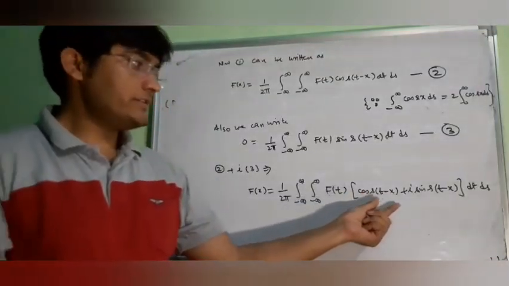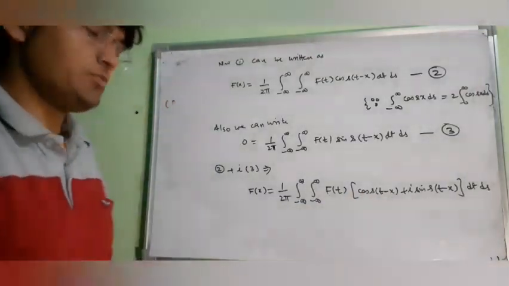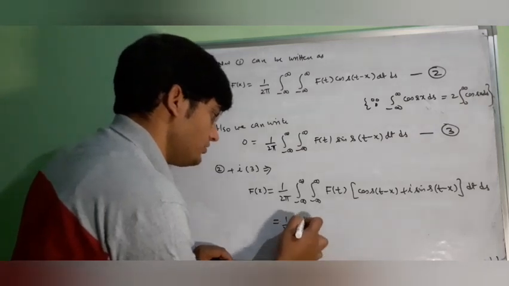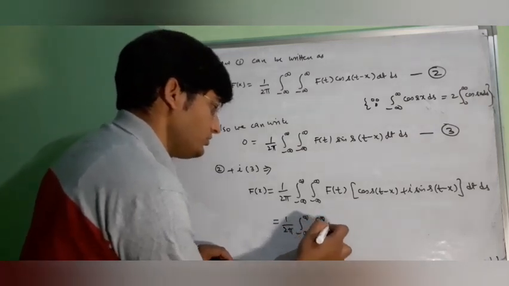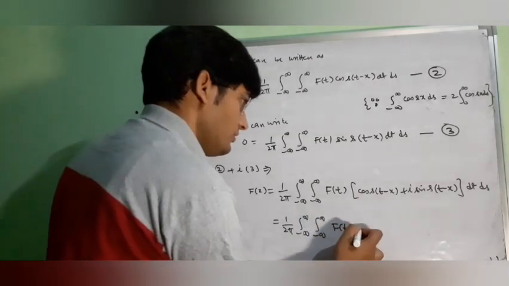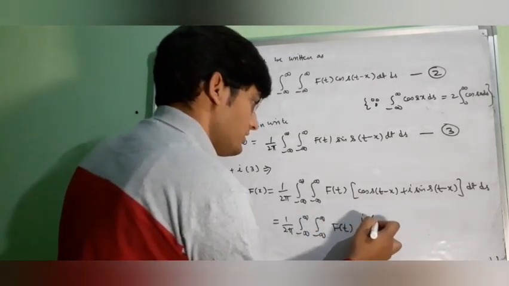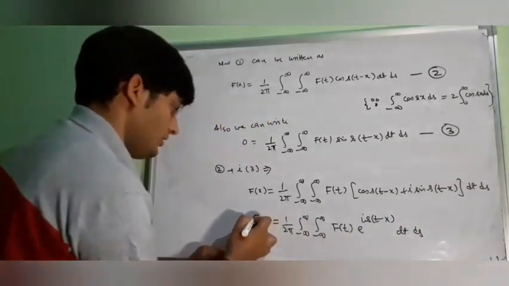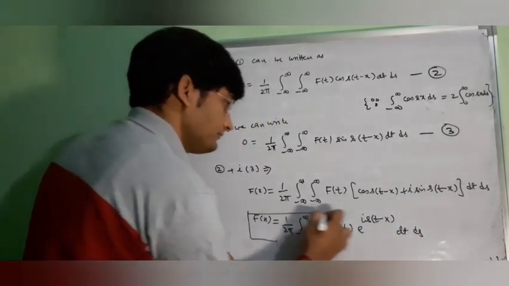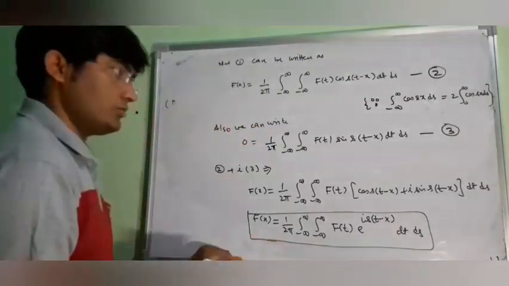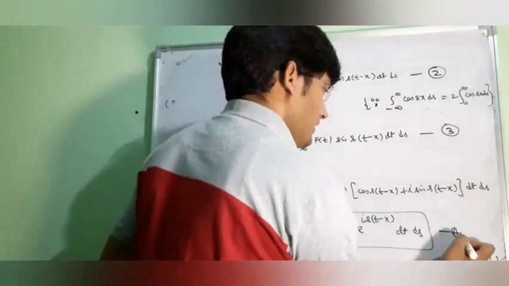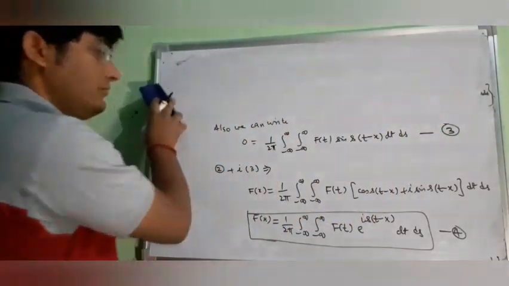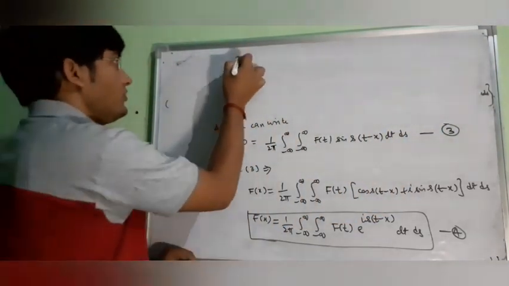Now this cos theta plus i sin theta is e to the power i theta. So we will get 1 over 2 pi, integral from minus infinity to infinity, integral from minus infinity to infinity, f(t) e to the power i s(t minus x) dt ds. Say this is equation number 4.